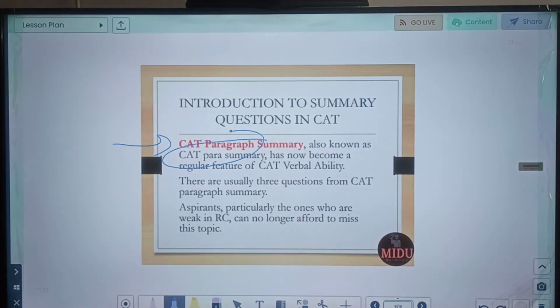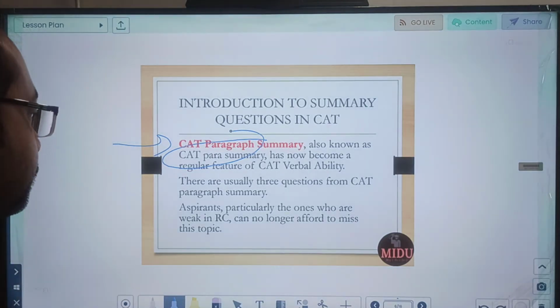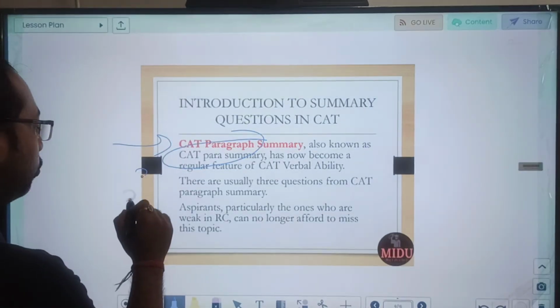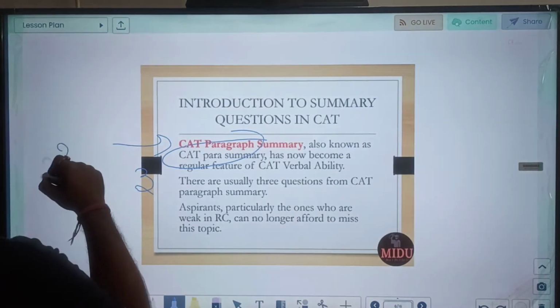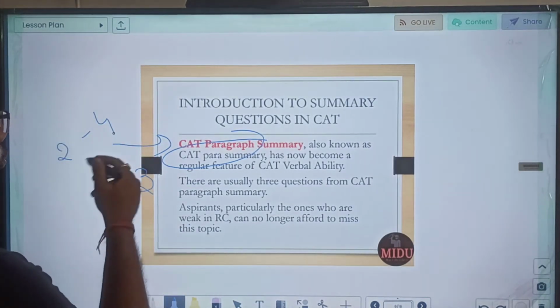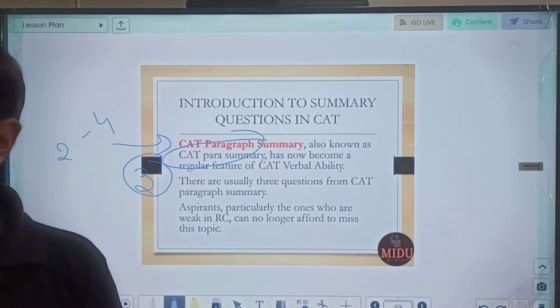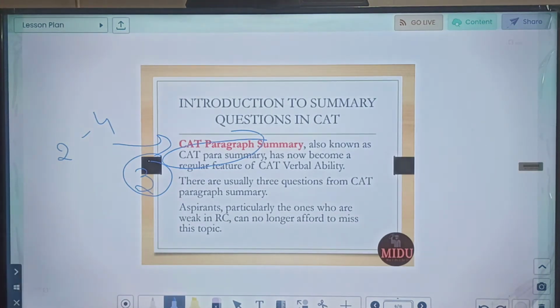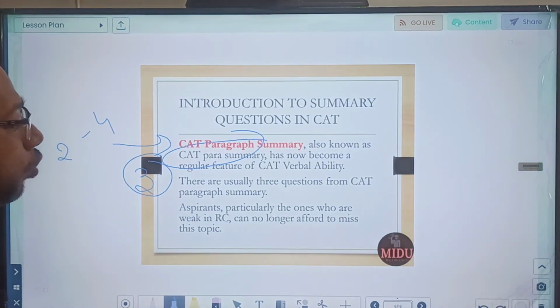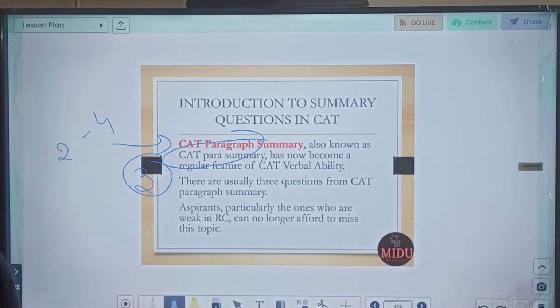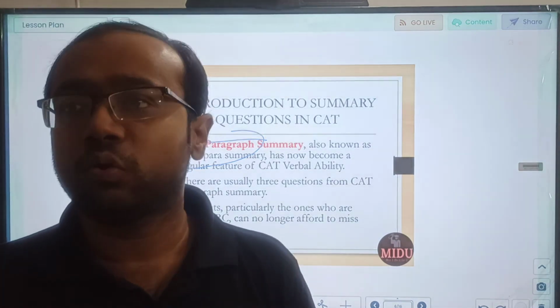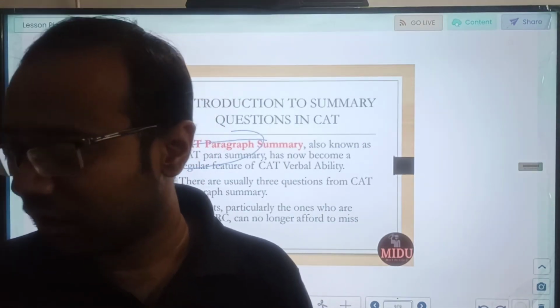It has become a regular feature of CAT verbal ability. Like I am saying, from the past few years, questions come from this every year. And usually, like I told you, there are 3 questions. You can take it to be 2 to 4, and on the safer side 3. When I say 3, that means basically 9 marks, which is very important in CAT. Aspirants, particularly the ones who are weak in RC, can no longer afford to miss this topic, because doing 2 to 3 summary questions is equivalent to solving an RC passage.